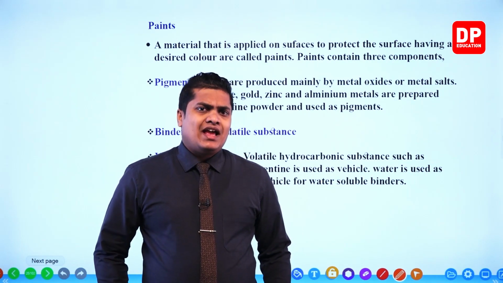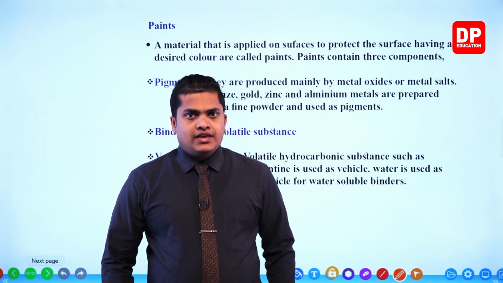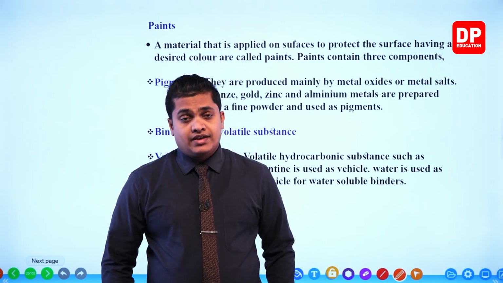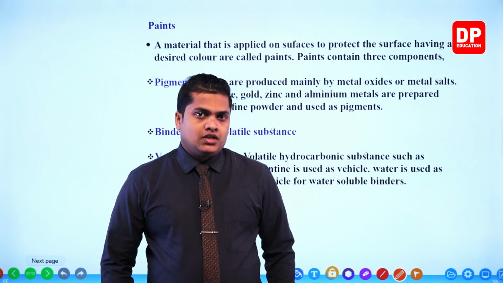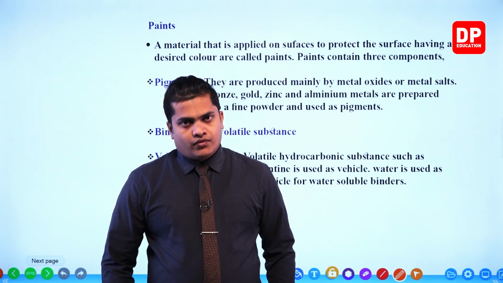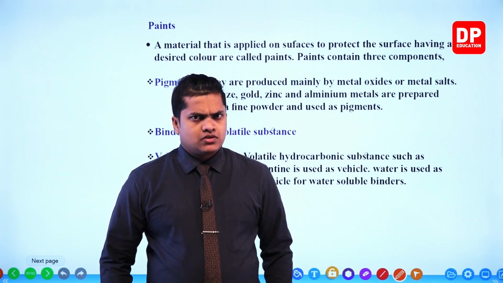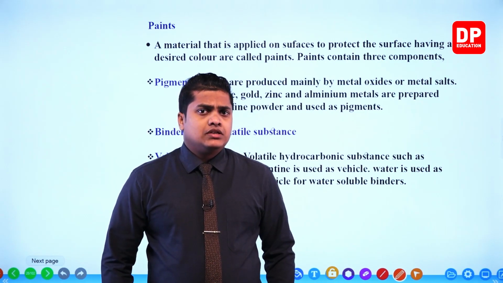So there are two main uses in the application of a paint. One is to protect the certain surface from microbial activities and from other external hazardous conditions. The second one is to give an attractive look. For steel or iron substances we apply paints, and also for different kinds of wood based materials we use these paints.